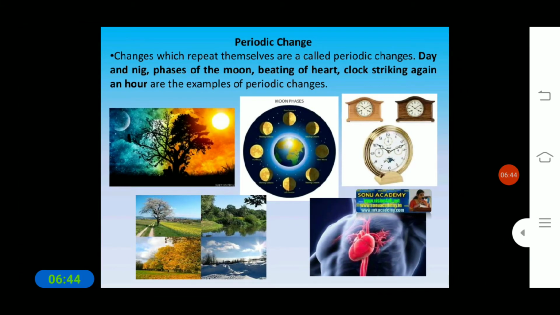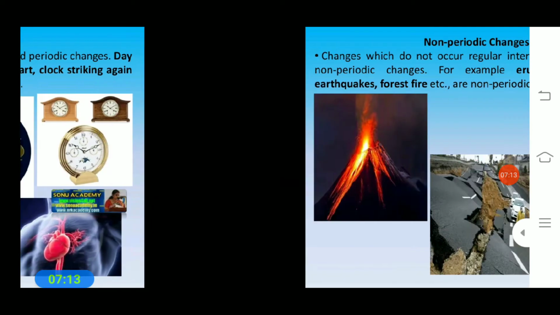And what about periodic change? As you know, the changes which repeat themselves are called what? Periodic changes, like day and night. Okay, every day we see day and night, these are periodic changes, and they come consistently. And the phases of the moon, the beating of a heart, a clock striking again every hour, are examples of some periodic changes.